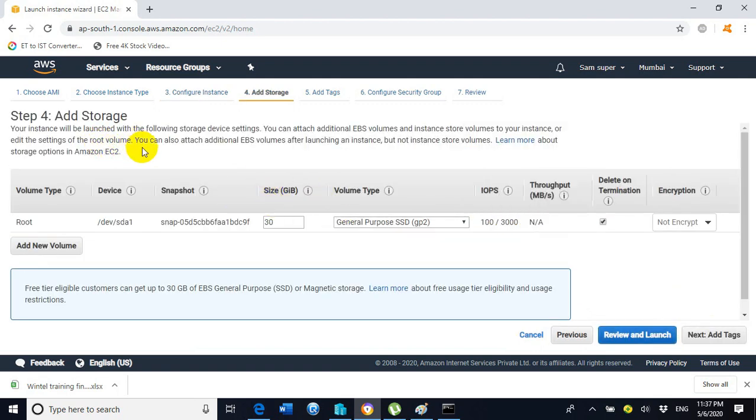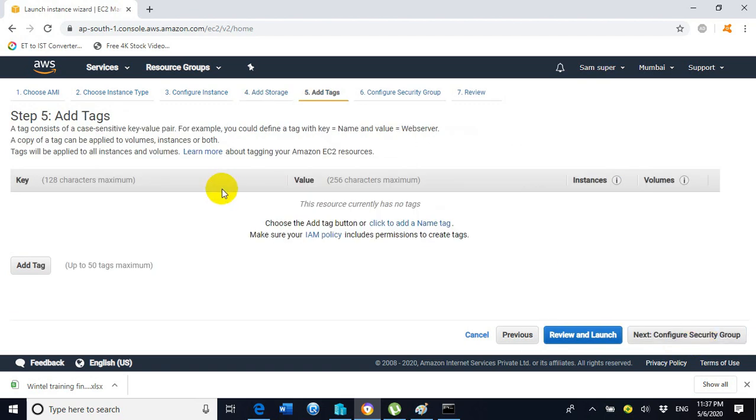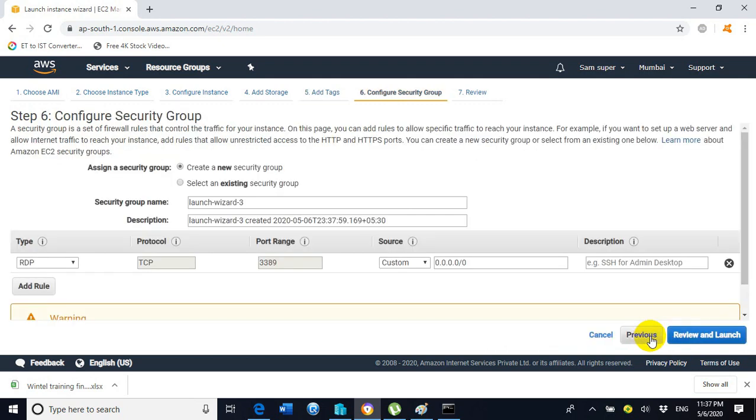Now it will redirect us to step number 4, add storage. Here it is showing the storage with the name root. We have no need to modify this storage. Click on next. And here it has been redirected to step number 5, add tags. This is the screen where we can define the name of the EC2 instance. We have no need to do any change here. Just click on next.